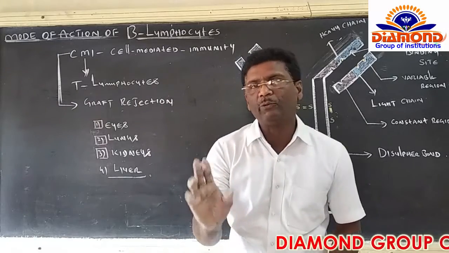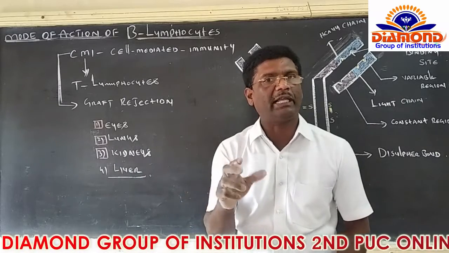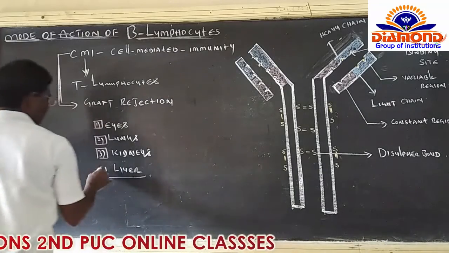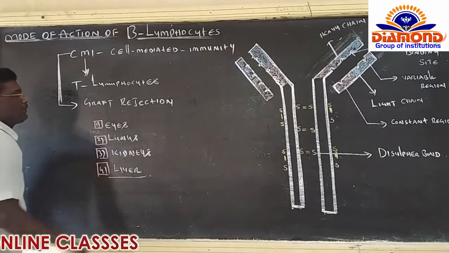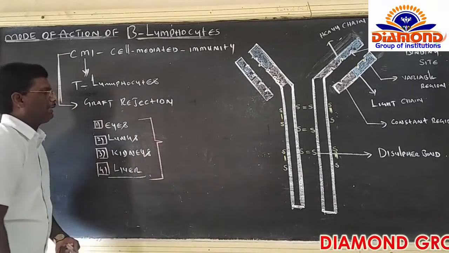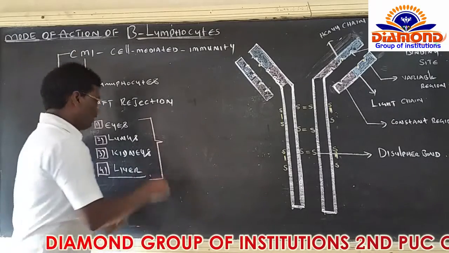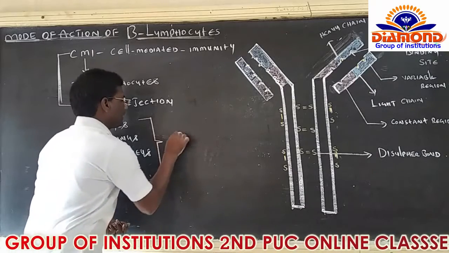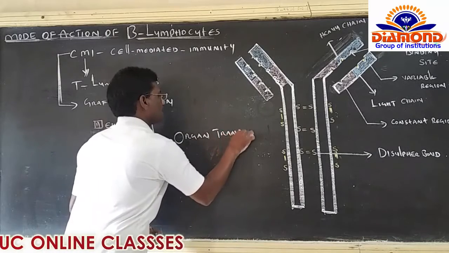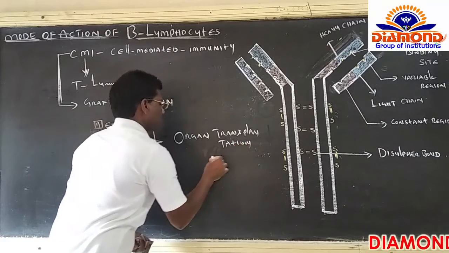The non-functional kidney, we can take it out from our body. From another donor, yes, we can get one kidney and we can easily implant that kidney in our body. And next one, liver also. So if we replace these organs from one human being's body into another human being's body, such kind of operation is called organ transplantation surgery.